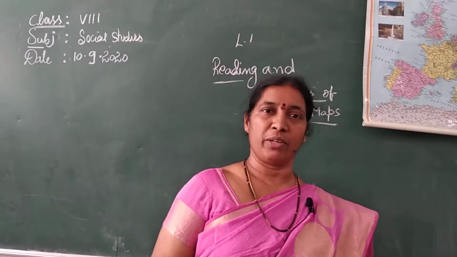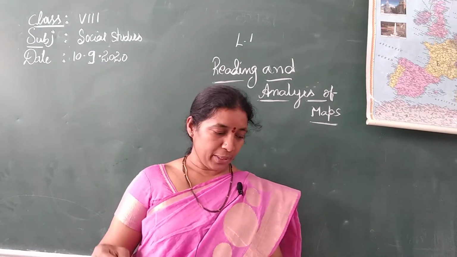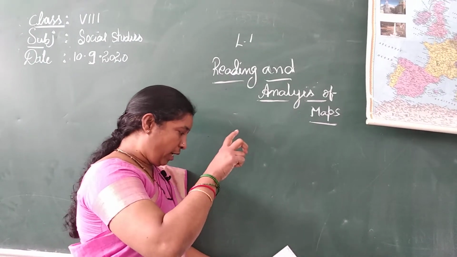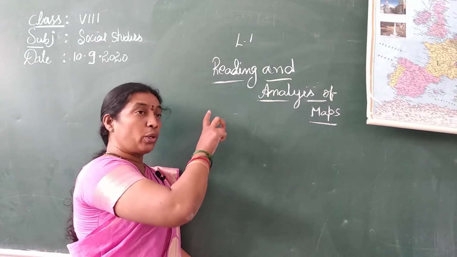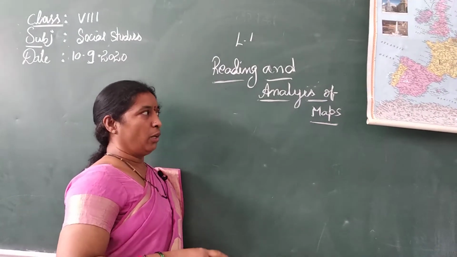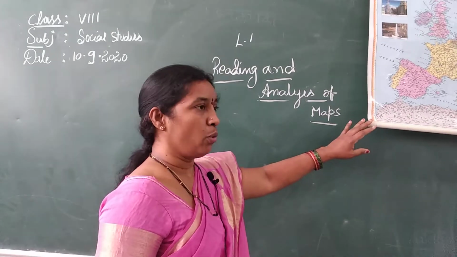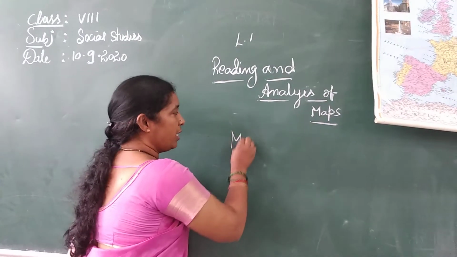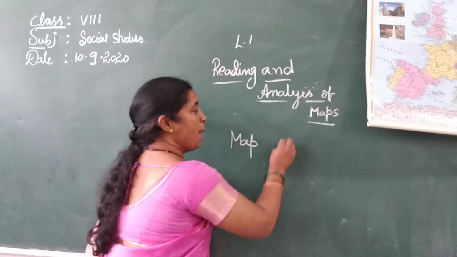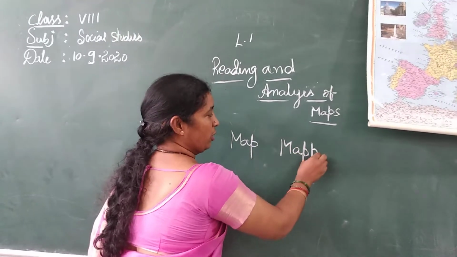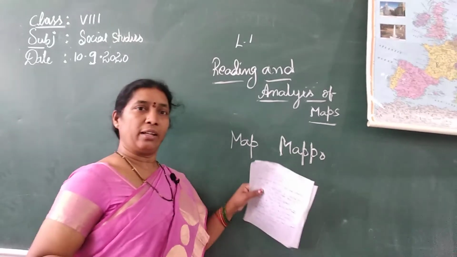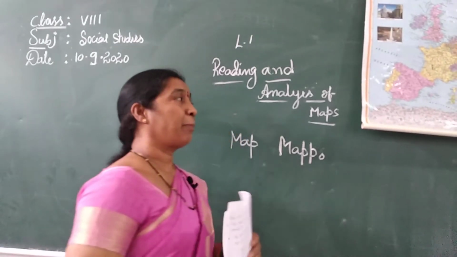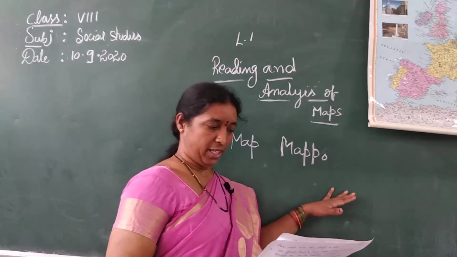We already learned in the previous class: what is a map? A map is a representation or drawing of the total part of the Earth's surface. The word map is derived from the Latin word mapo. What is meant by mapo? Mapo is napkin. Napkin is a flat surface.